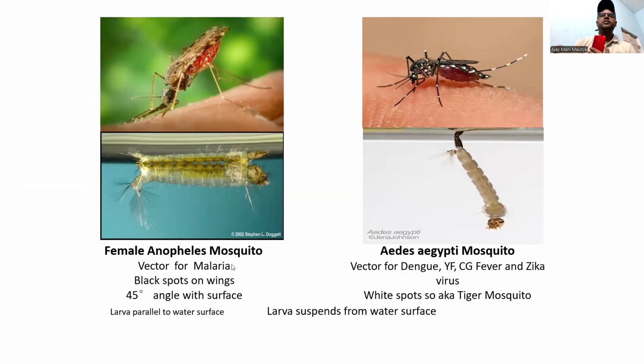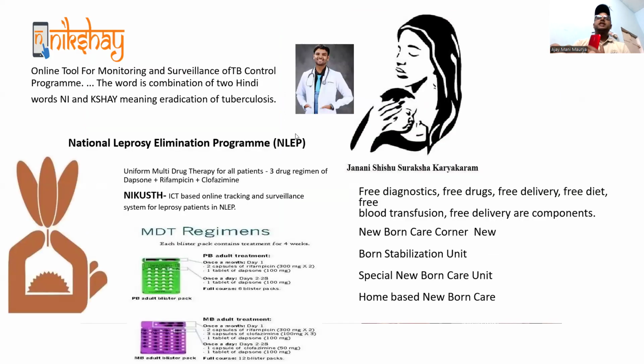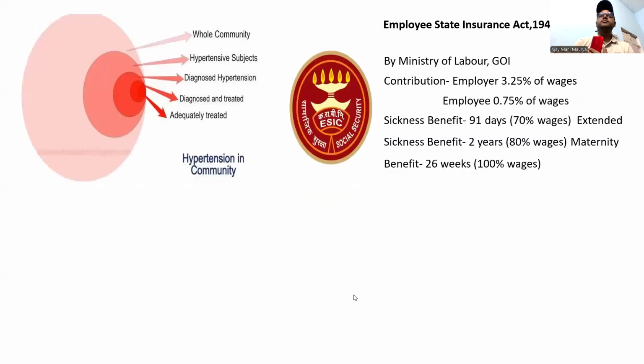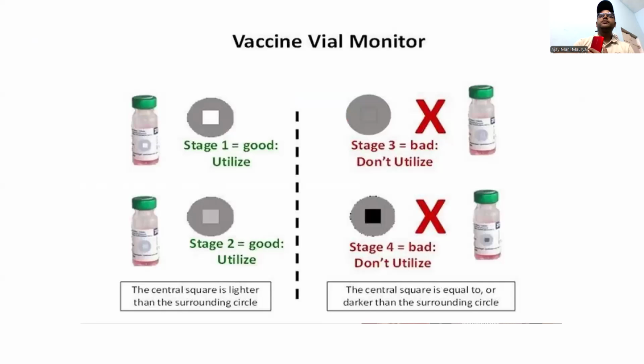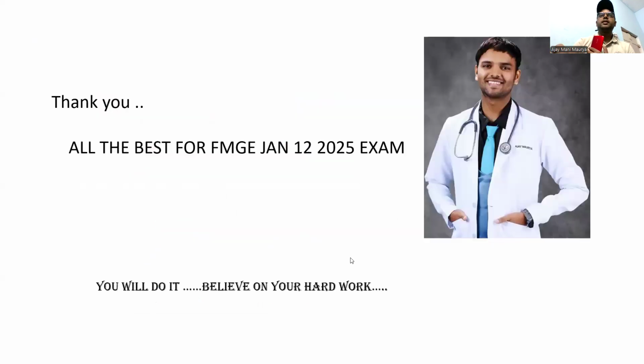Female Anopheles mosquito, see here; Aedes mosquito, dengue fever; Culex mosquito. Nikshay is for TB, Nikshay is for what? Pregnancy kit. Nikushth is for leprosy. Janani Shishu Suraksha Karyakram: we have newborn care, newborn stabilization unit, special newborn care, home-based newborn care. Remember this one, guys. Vaccines as well, Mission Indradhanush. What are the vaccines that came here?